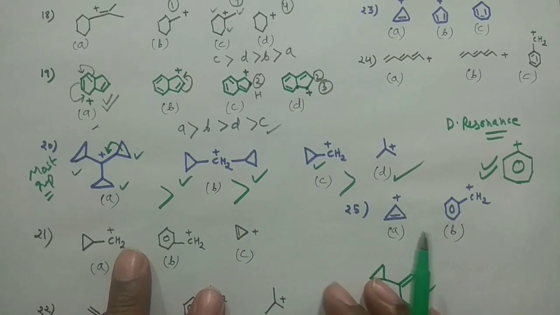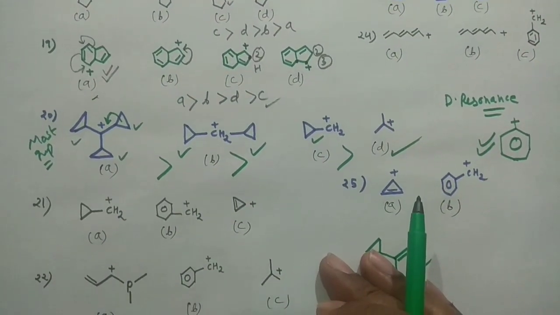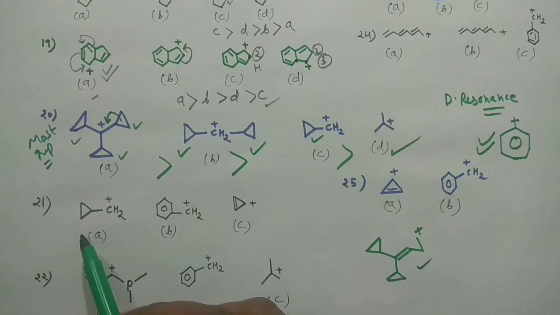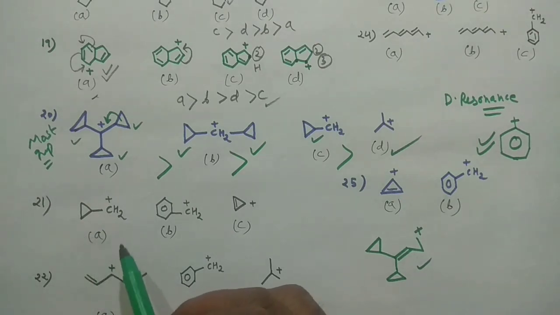And now if you go for this problem number 21, again you can see here that dancing resonance is there. Whenever you have the dancing resonance, then this A should be your most stable species, and after that this is your aromatic system.